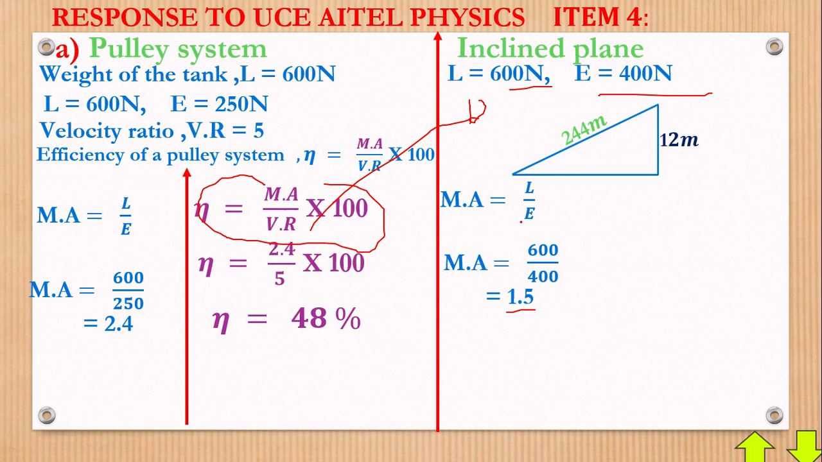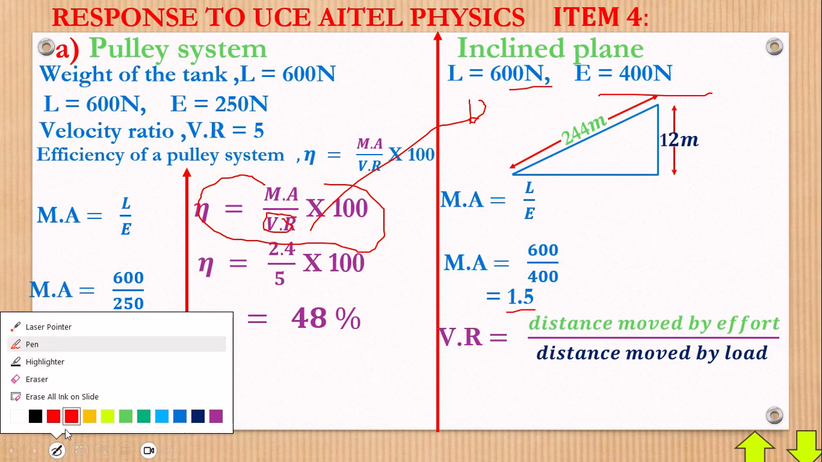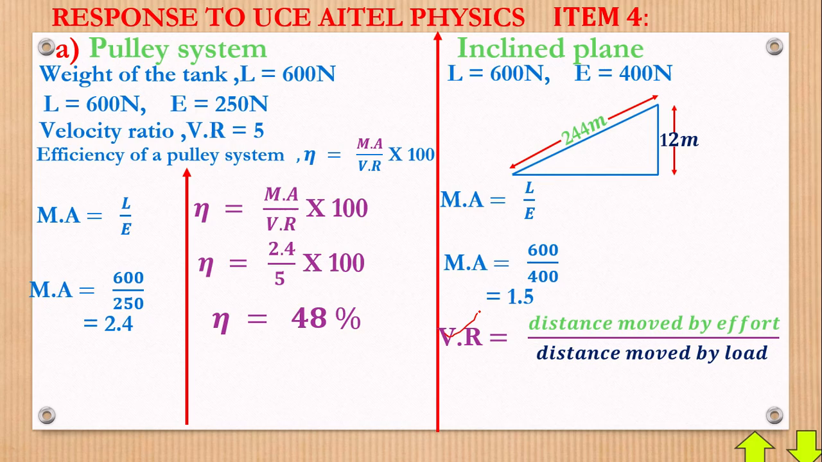If you have the mechanical advantage, what is missing? We now don't have the velocity ratio. And how shall we get the velocity ratio? Velocity ratio is equal to distance moved by effort over distance moved by load. This is how we get velocity ratio as far as inclined planes are concerned. Hope that really makes some sense. You need to memorize this formula here.